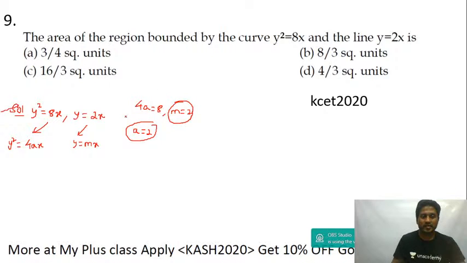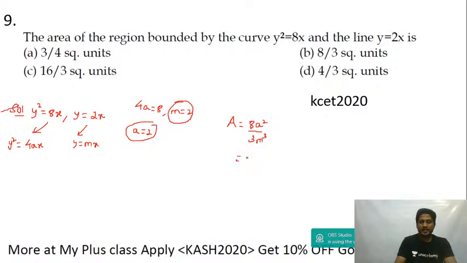I have given you that result before. Again, this is a 2020 question, and even in the 2018 paper we have done one question. The area bounded by y square is equal to 4ax and the line y equal to mx is 8a square by 3m cube. So this is 8 into 2 square divided by 3 into m cube, which is 2 cube. 8 will cancel with 8, and you get 4 upon 3. That's the answer guys, 4 by 3 square units.